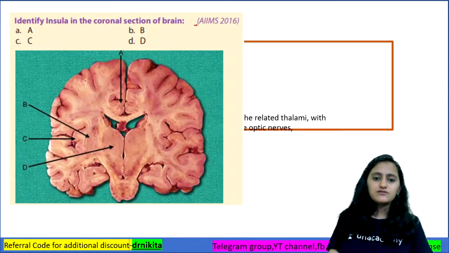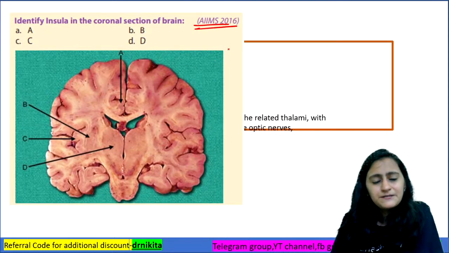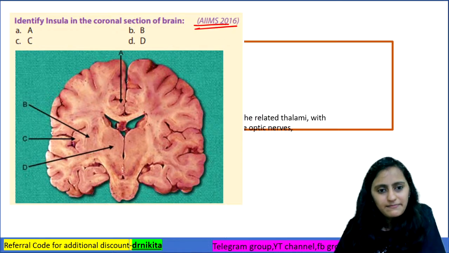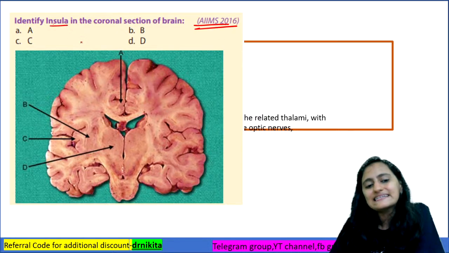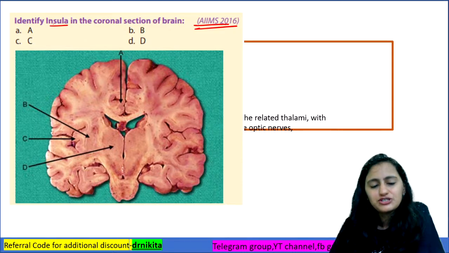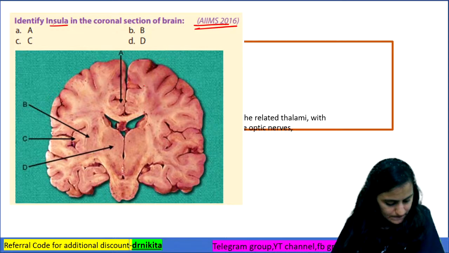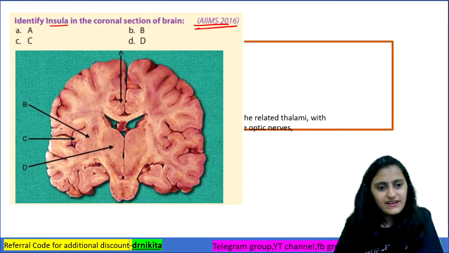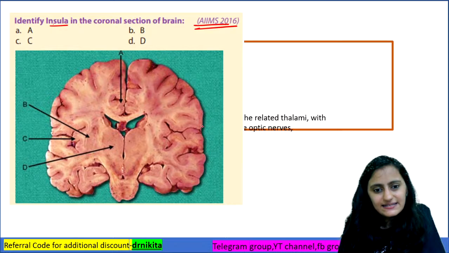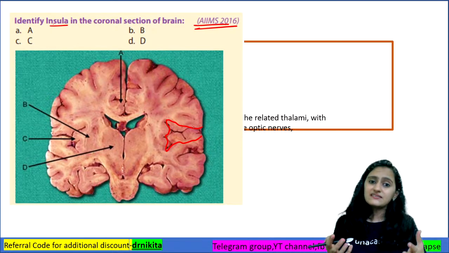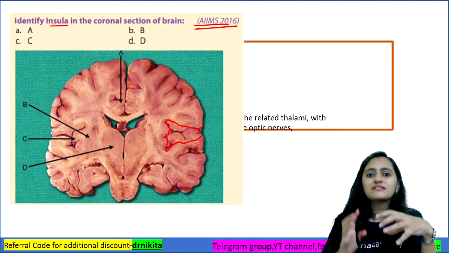Now this is a question which was asked in AIIMS 2016. I've just put the image. The question was, identify the insula. Which structure here in the image is the insula? Very correct. So this is the insula. We have seen in radiology sessions, insula means island.